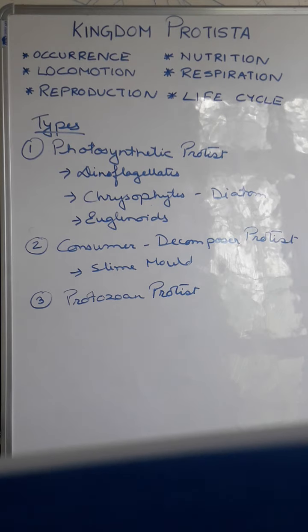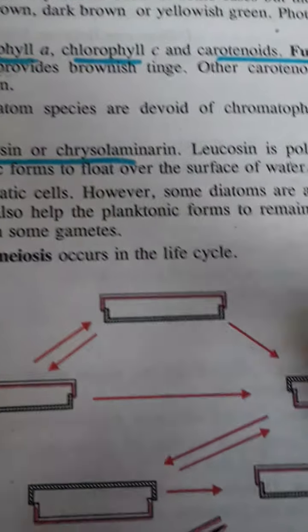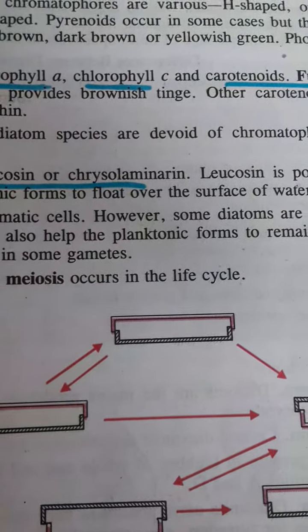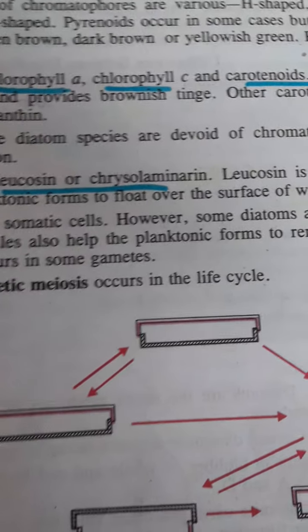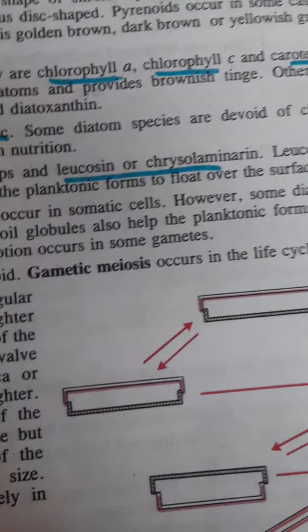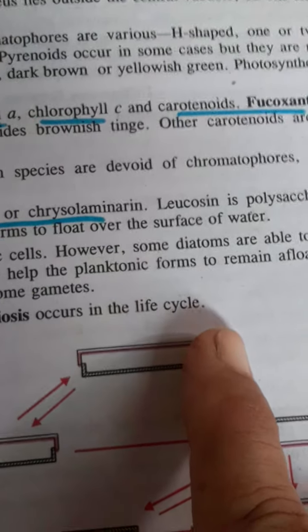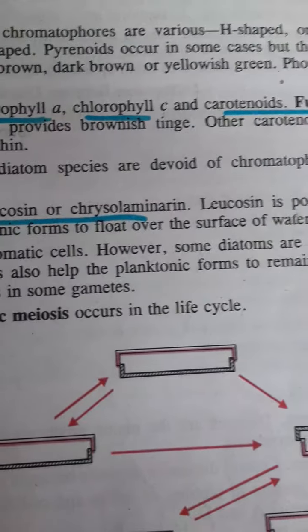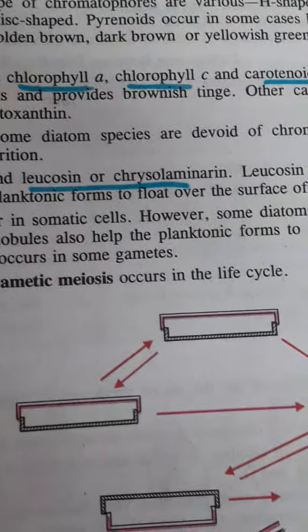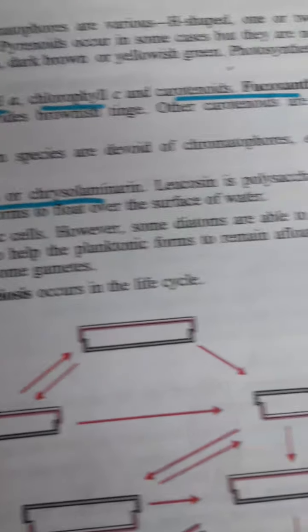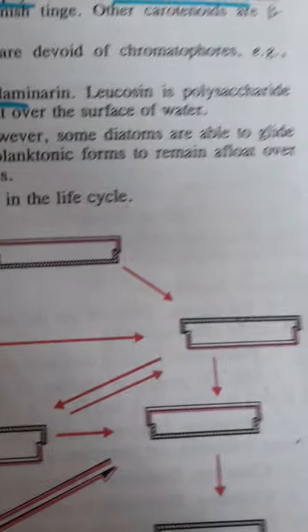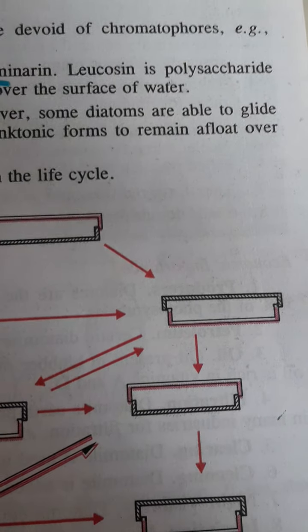Now the diatom structure actually consists of two shells. One is epitheca and the other is the hypotheca. Now when it is dividing, each of the two halves takes part in the reproductive process. The upper portion forms one organism and the lower part forms another organism. Now as compared to the upper portion, the lower portion is a bit smaller. When they are dividing, the upper portion remains similar in size, but as the hypotheca is a bit smaller, the organism formed is comparatively smaller.